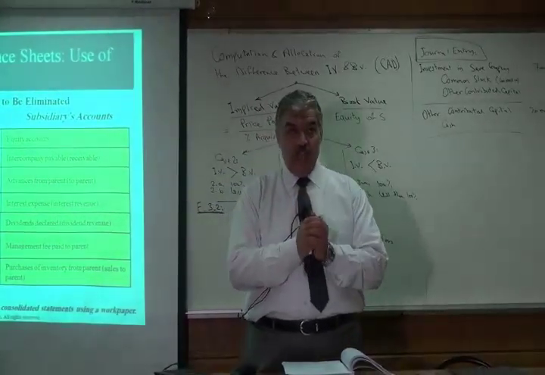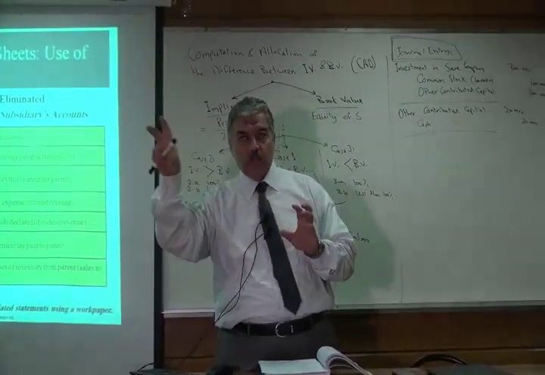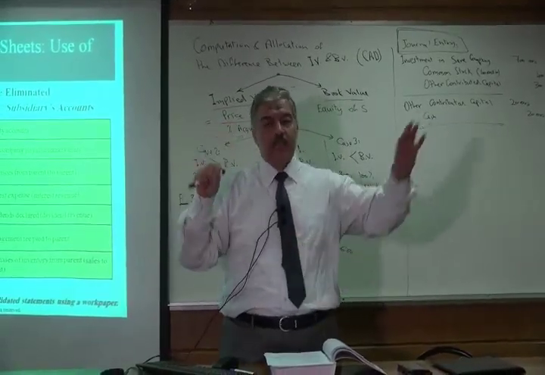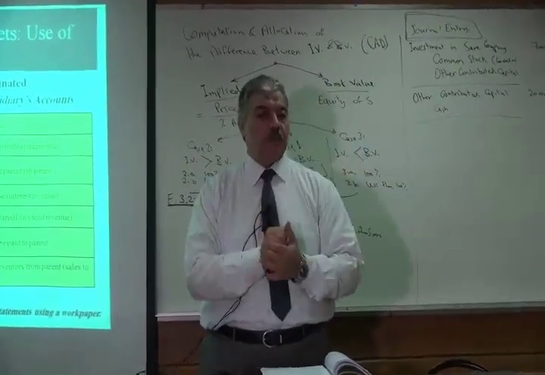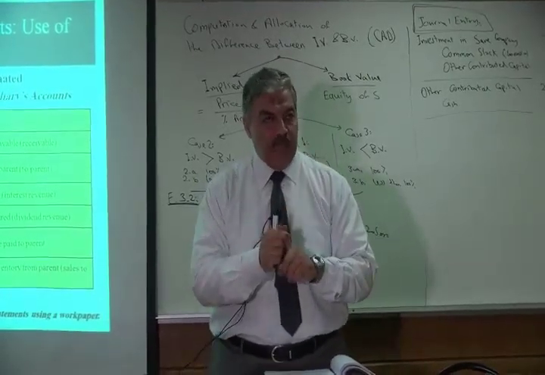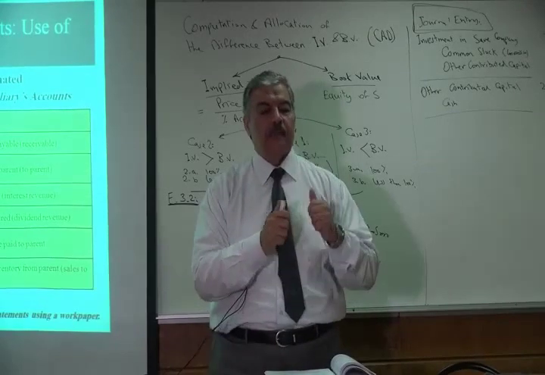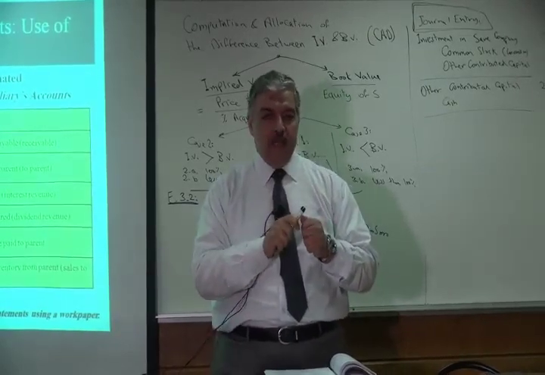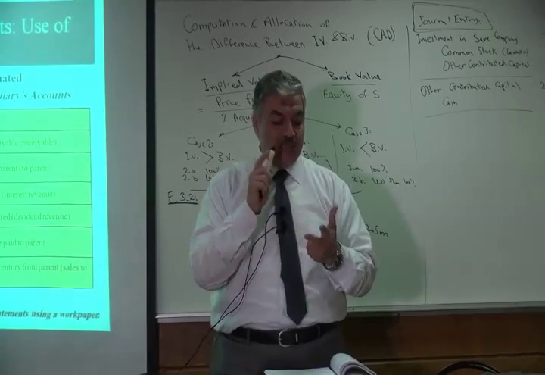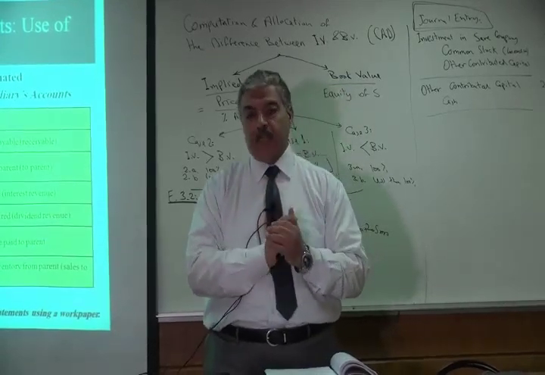The elimination means some items will be removed from the balance sheet of the parent, and some items will be removed from the balance sheet of the subsidiary. The first and most common elimination is to eliminate the investment in S company from the parent company balance sheet and eliminate the equity accounts from the subsidiary company.